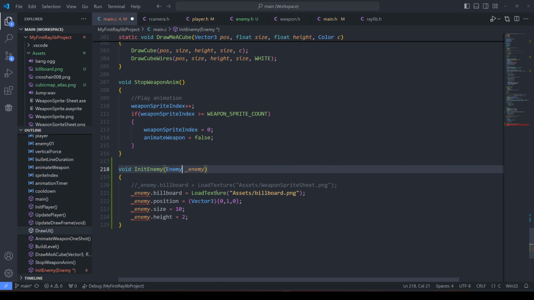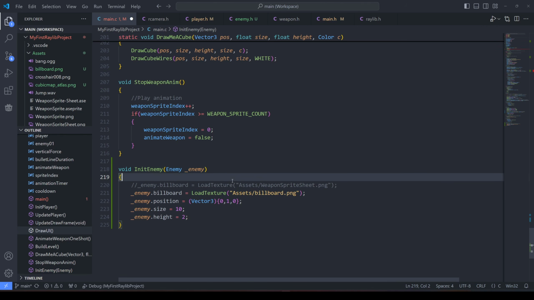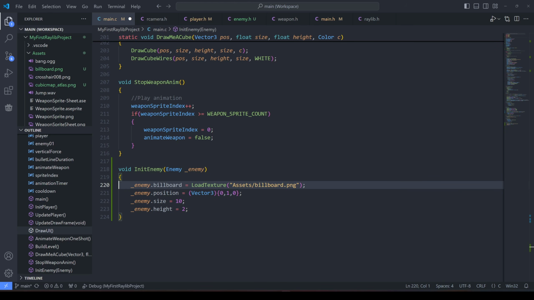Okay, so this is where pointers come in. You're passing the enemy struct by value. Any changes made to enemy are not being applied to the actual instance. Instead, you're modifying a copy of enemy and the changes are lost once the function exits. You need to pass a pointer to enemy01 to the init enemy function, so it can modify the actual object and not a copy of it. Modify the init enemy function to accept a pointer to enemy.